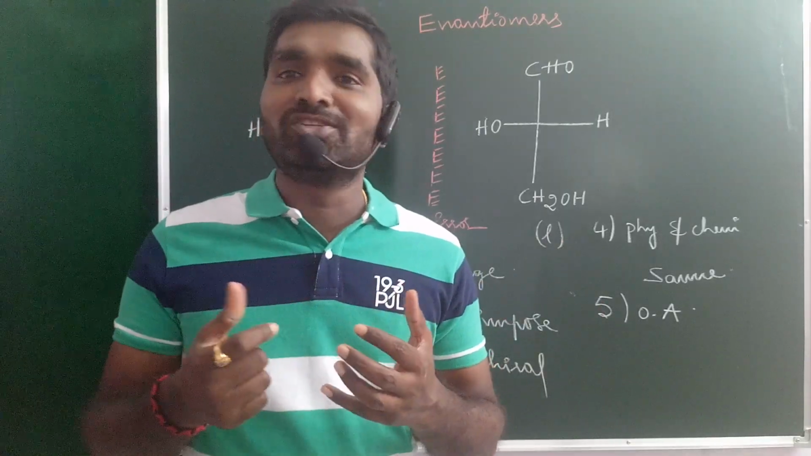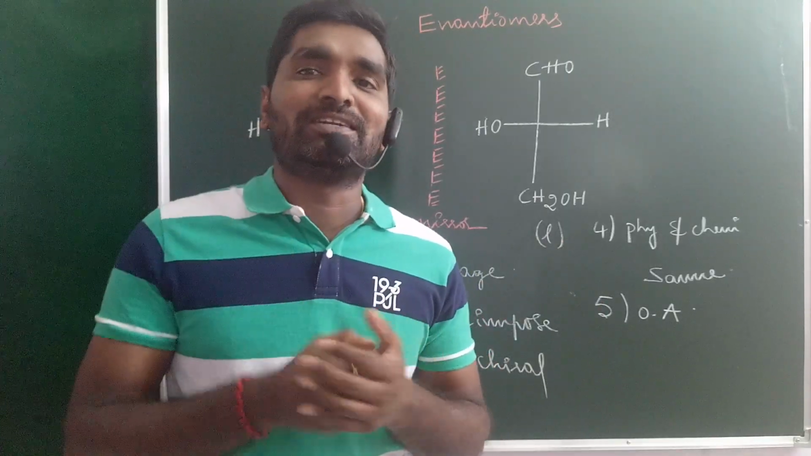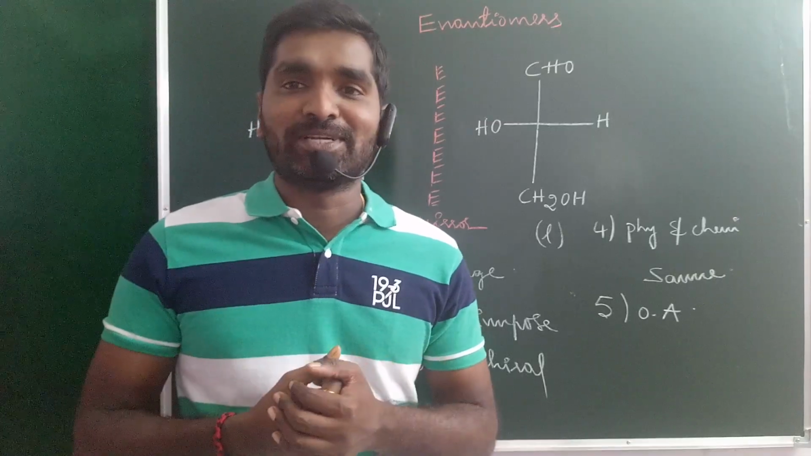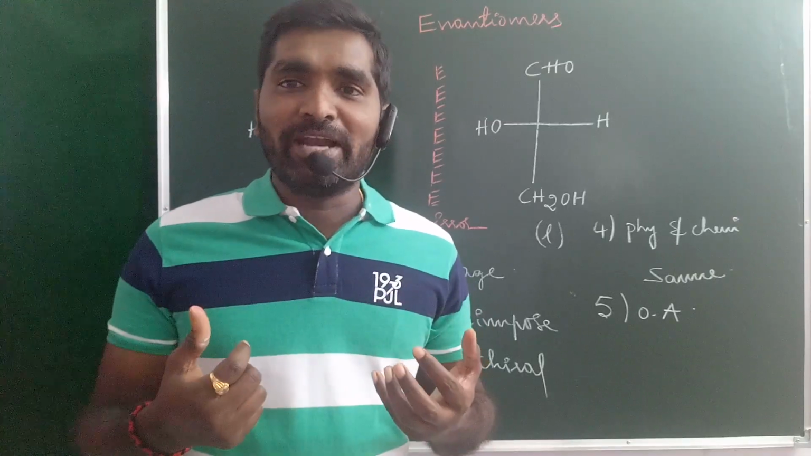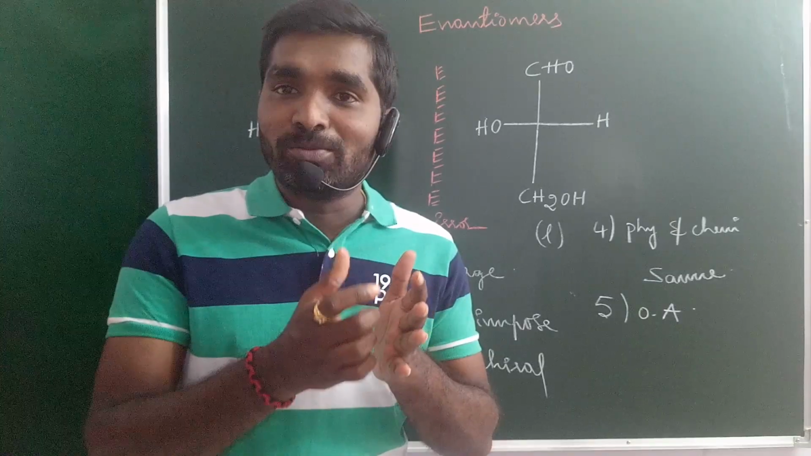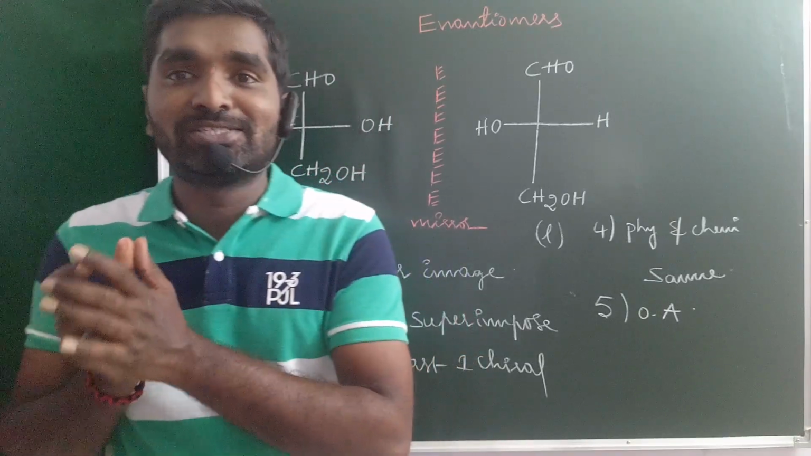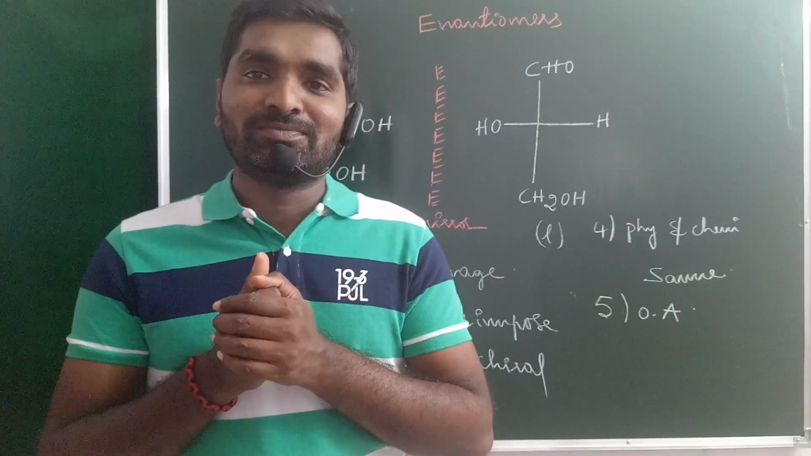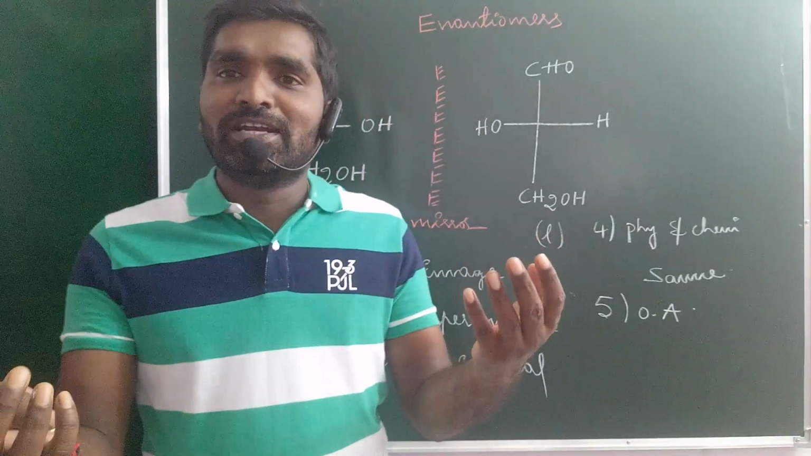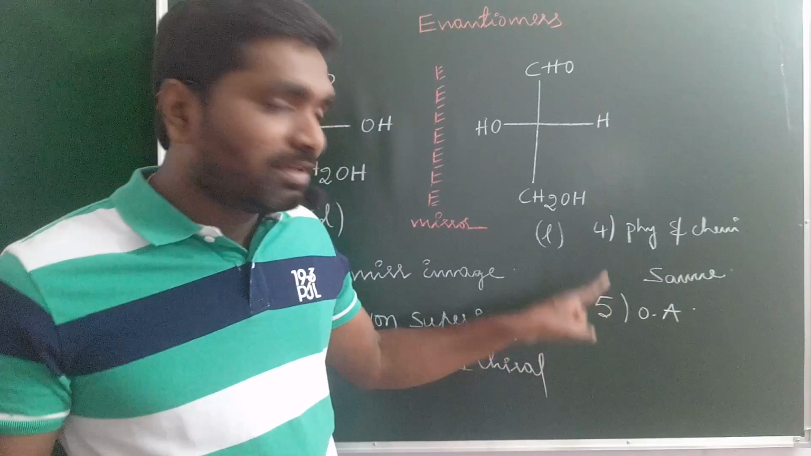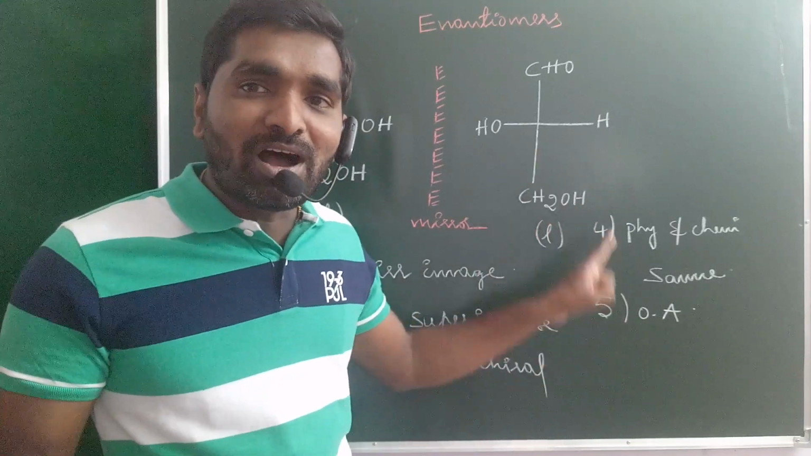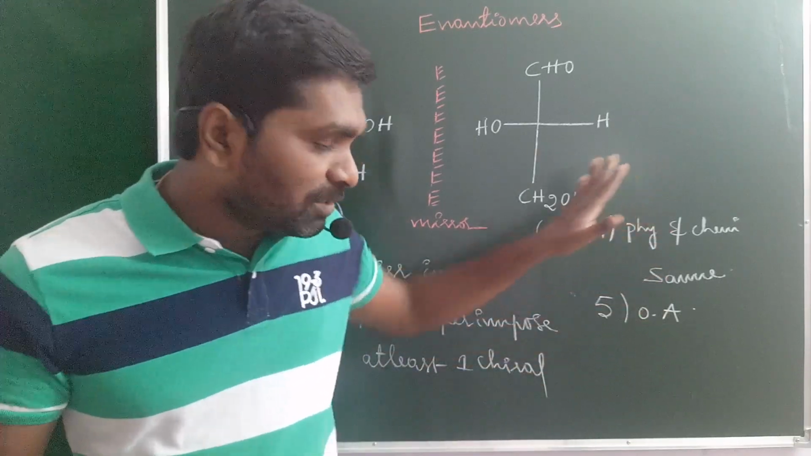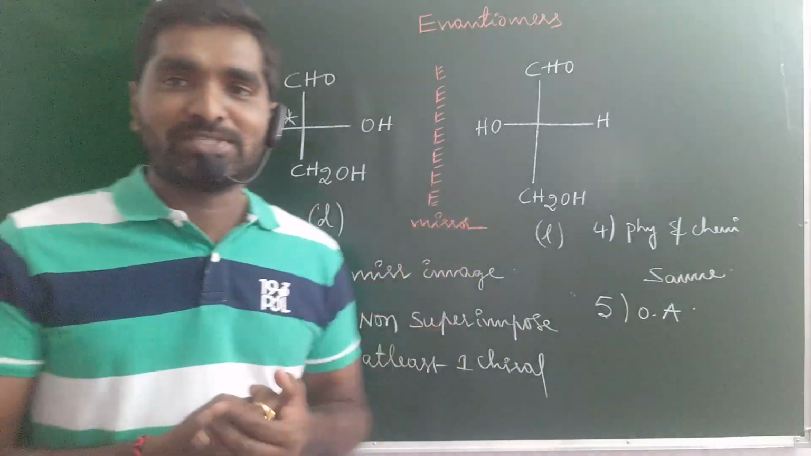The separation of enantiomers is a little bit difficult compared with the diastereomers. So how can you separate the enantiomers? First, enantiomers may be converted into diastereomers. Then separation is possible. Okay guys, we'll discuss it in the next class. Next one, enantiomers should be optically active. These are the properties of enantiomers.